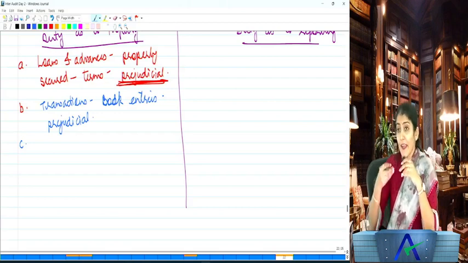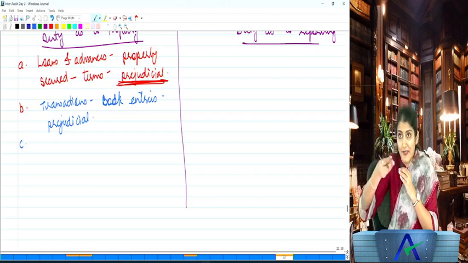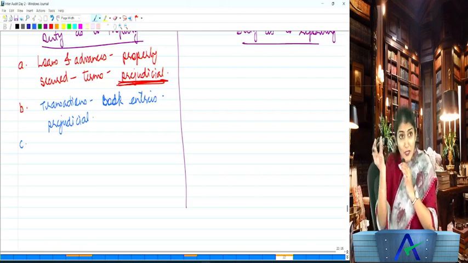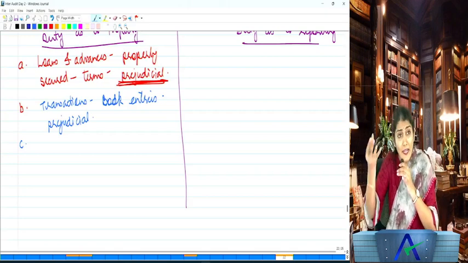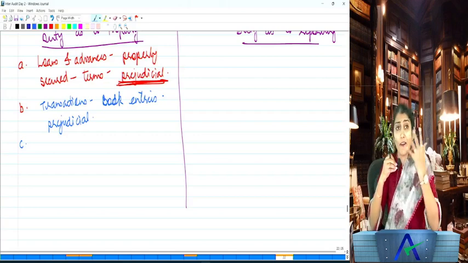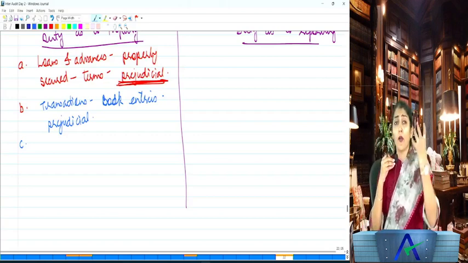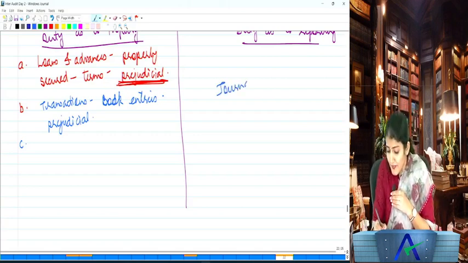You understand? See, if I pass a purchase entry, sales entry, there is some activity which takes place: I purchase, the goods are received, payment has to be done. So that's not a book entry. But if I pass a depreciation entry, or a write-off entry, or a write-back entry, or a valuation of inventory entry, then these are merely book entries. Now book entry is also referred to as the journal entry.